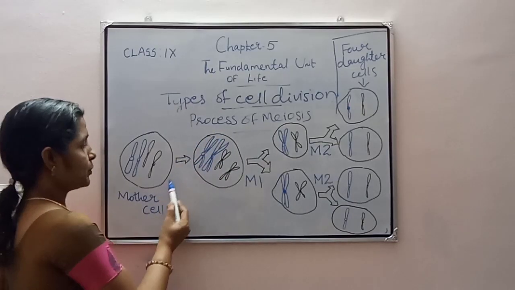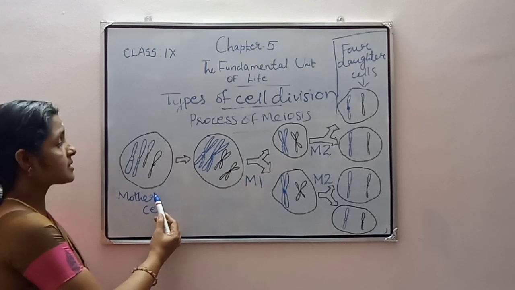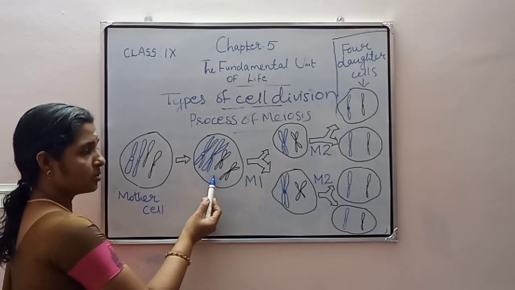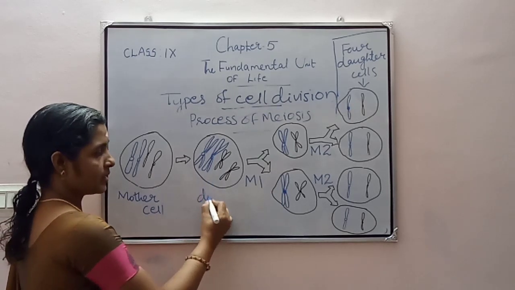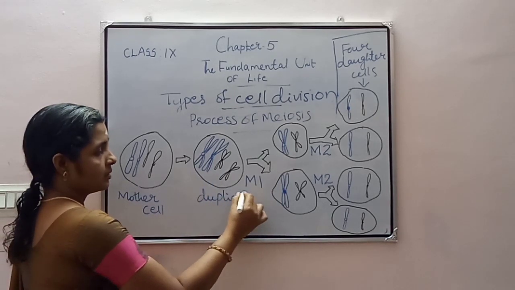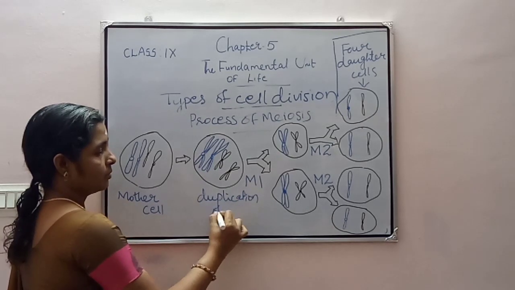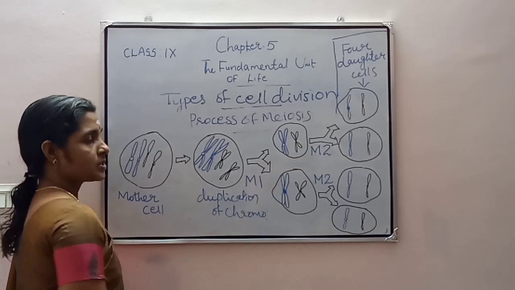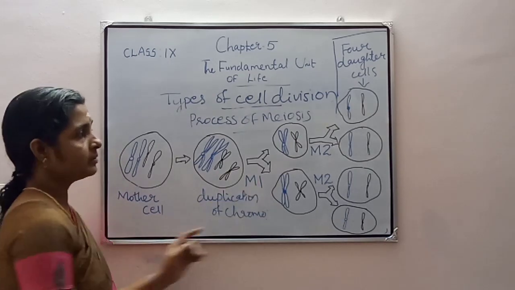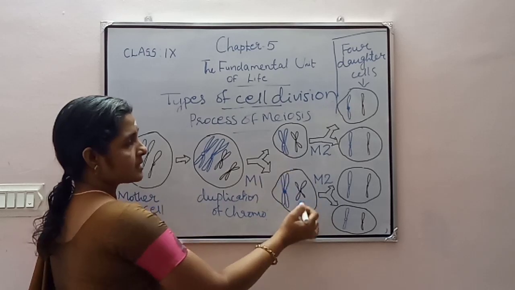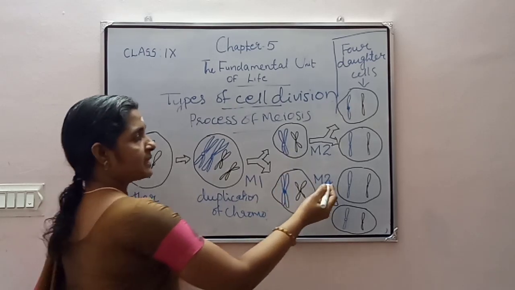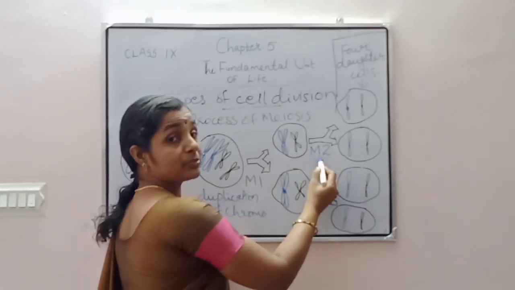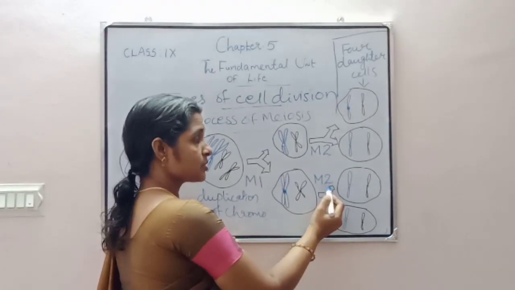In this process of meiosis, here you can see a mother cell with 4 chromosomes that undergoes duplication of chromosomes. Then it undergoes the first meiotic division, that is M1, and becomes 2 daughter cells. Again it undergoes another division, M2, that is meiosis 2.